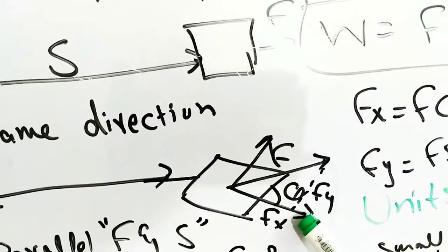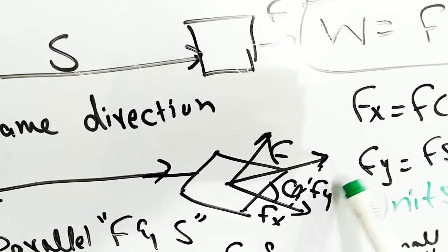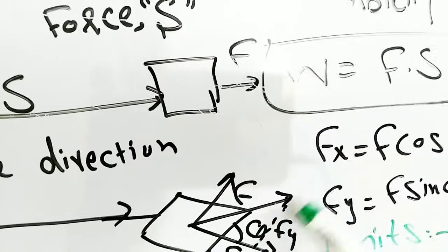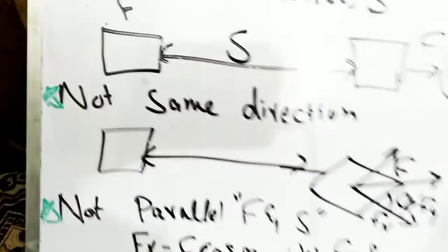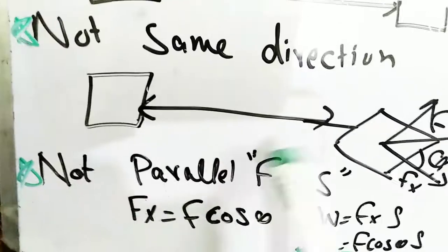Then we can write Fx is equal to F cos theta and Fy is equal to F sin theta, when force and displacement are not in the same direction.